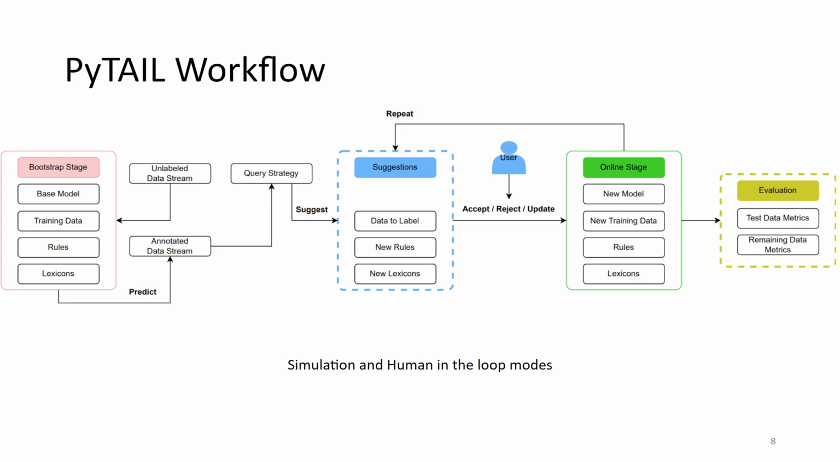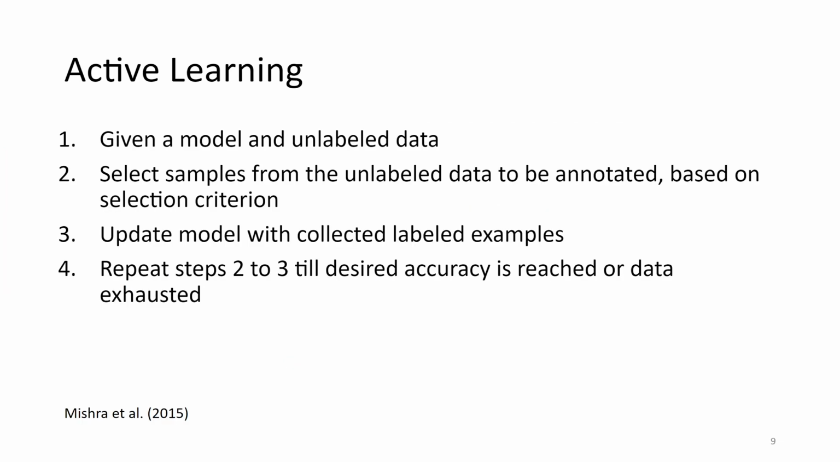Then we move to the online stage where a new model is derived from the union of the old data and the new data, leading to a new training dataset, a new set of rules, new lexicons, as well as a new model. You can repeat this process as long as possible till you reach desired accuracy. We also showcase the different evaluation metrics during the whole phase.